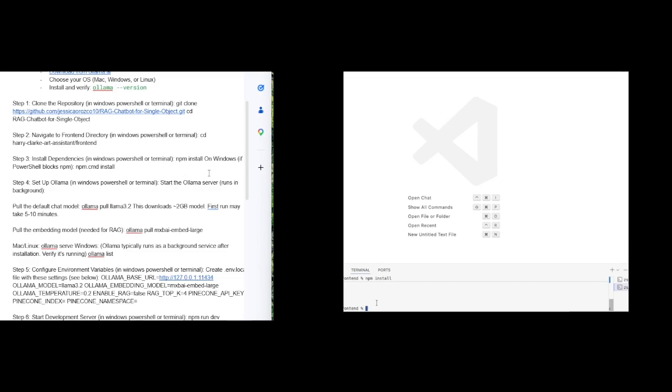On Windows, if PowerShell blocks npm, do npm.cmd install. And you're going to want to pull the chat model: ollama pull llama3.2.